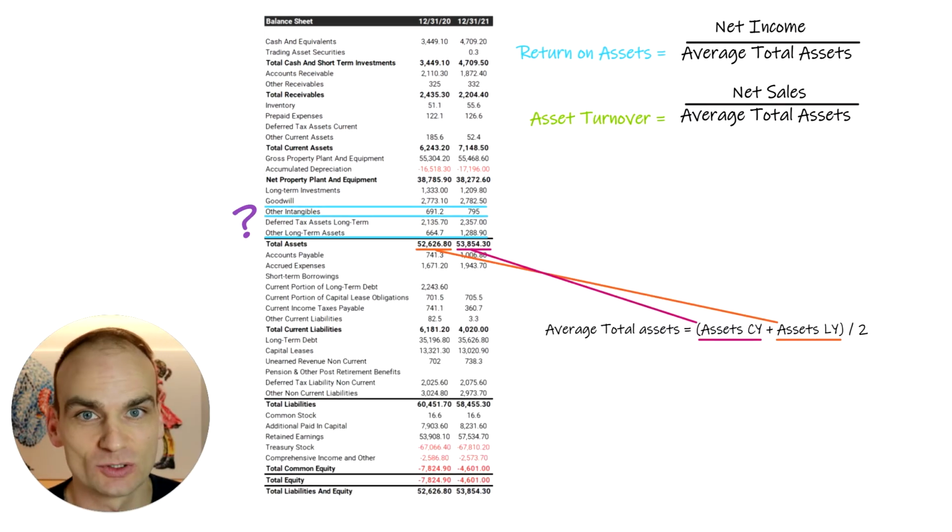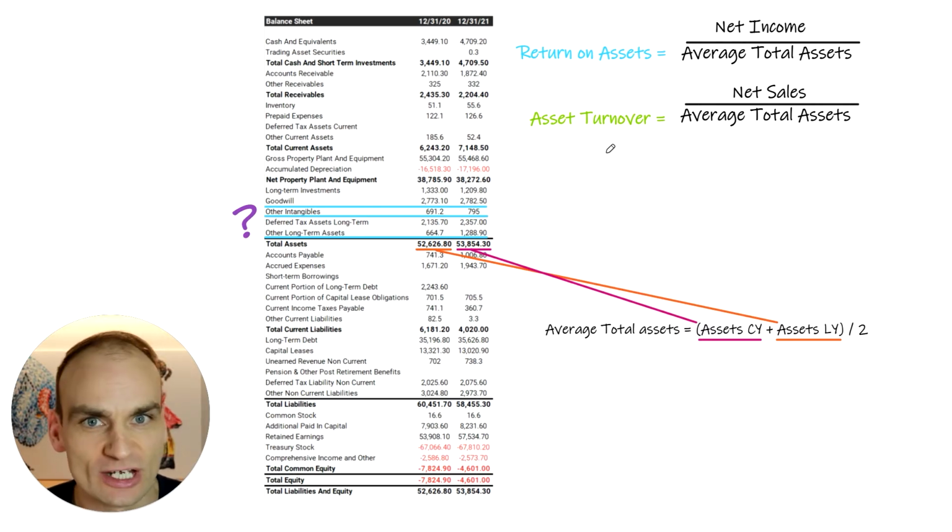For this example, we're going to be analyzing two different businesses in the same industry. We want to know which company is optimizing its assets better for profitability and net sales. And in order to do that, we're going to be looking at both the return on assets, or ROA, and the asset turnover ratio. But before we look at both of those companies, it's very important that we understand what these metrics are, how we calculate them, and some of the drawbacks we might experience with them.